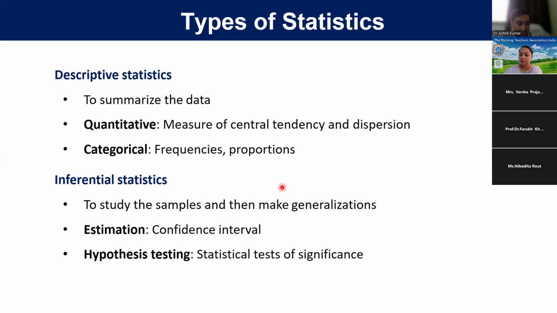And if it is categorical or qualitative, then we have to calculate frequency, proportion, percentage, and mode. Mode is mainly for categorical data.